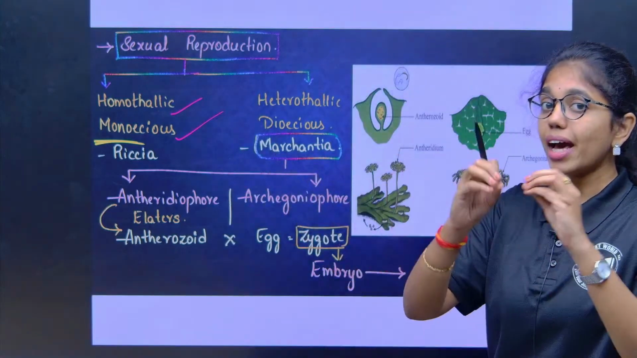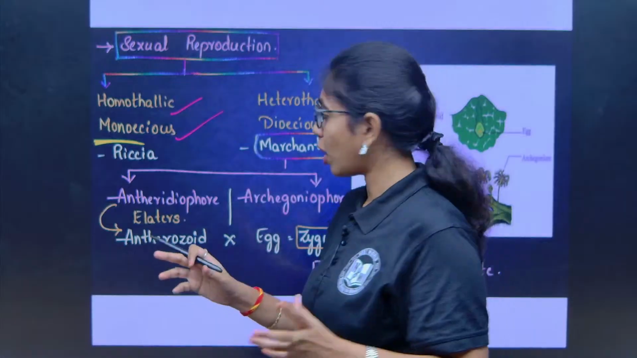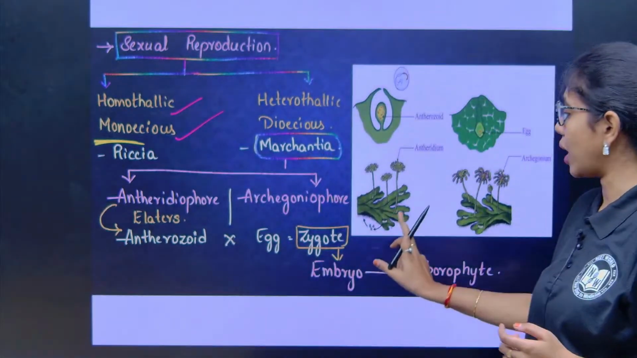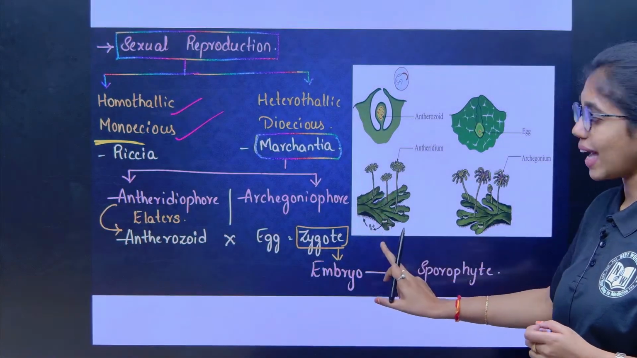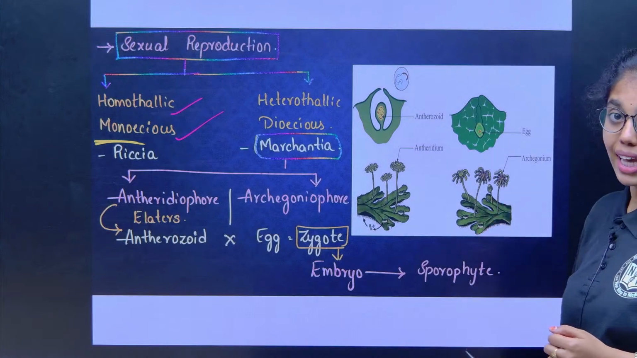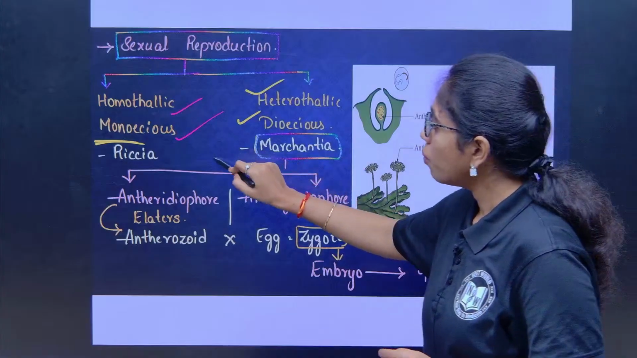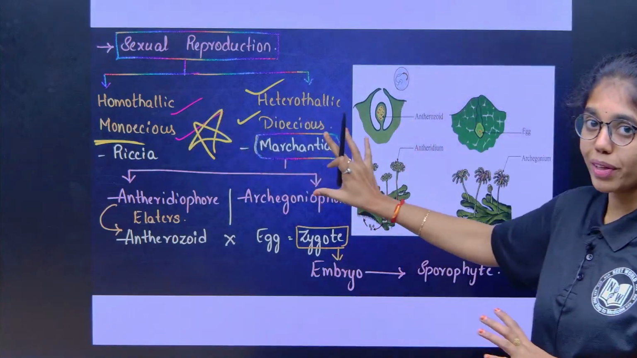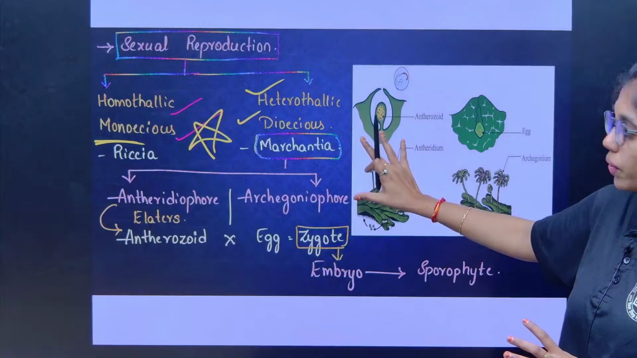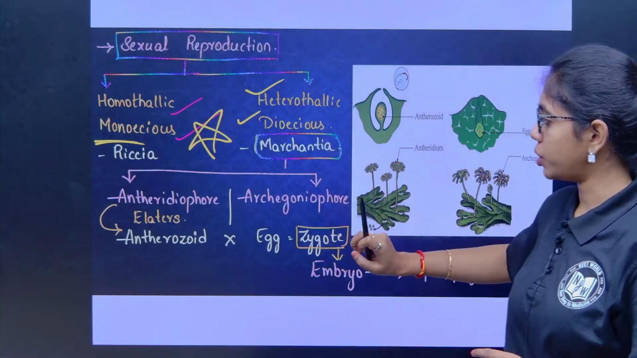But if they are present on 2 different plant bodies, like how you can see in Marchantia, antheridia are present on one thallus and archegonia are present on the other thallus. This is called dioecious or heterothallic. This is the most important segment to be noted, where we can expect questions. So, this is about Marchantia.